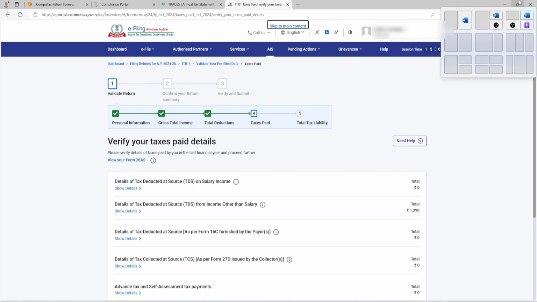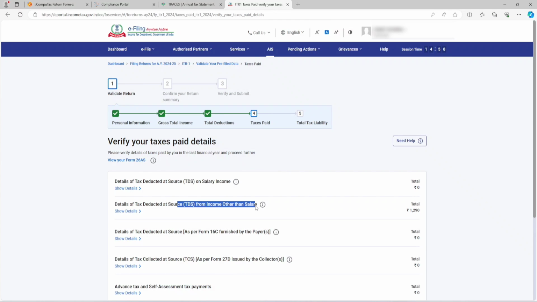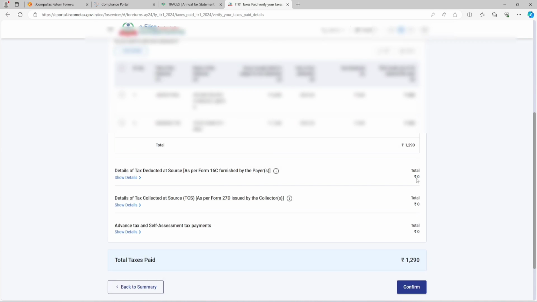One thing you need to mention: second thing, TDS other than salary. Show detail here. Two pieces of information are already coming: at State Bank of India, on our FD, TDS has been deducted 690, and one company has given us part-time income, which is 600 rupees. So this information is correct.